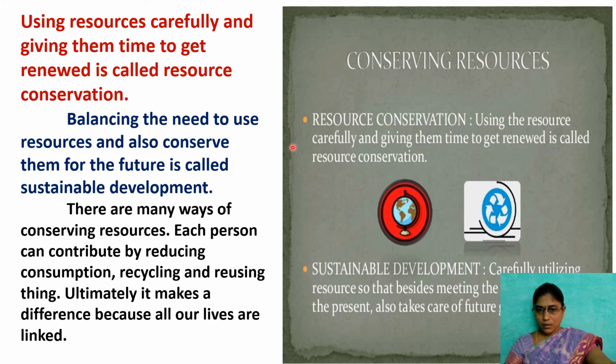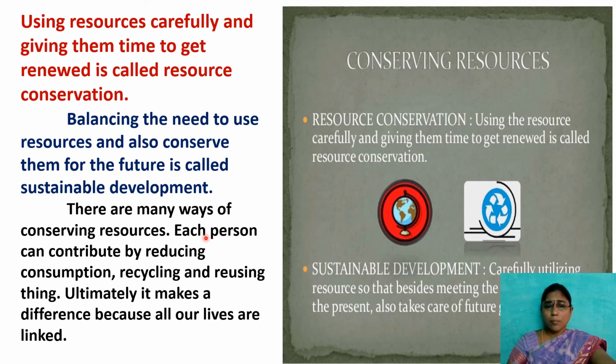Both are separate here. Resource conservation means using the resources carefully and giving them time to renew. Sustainable development means we utilize the resources carefully for present generations, and take care of the future generations also.